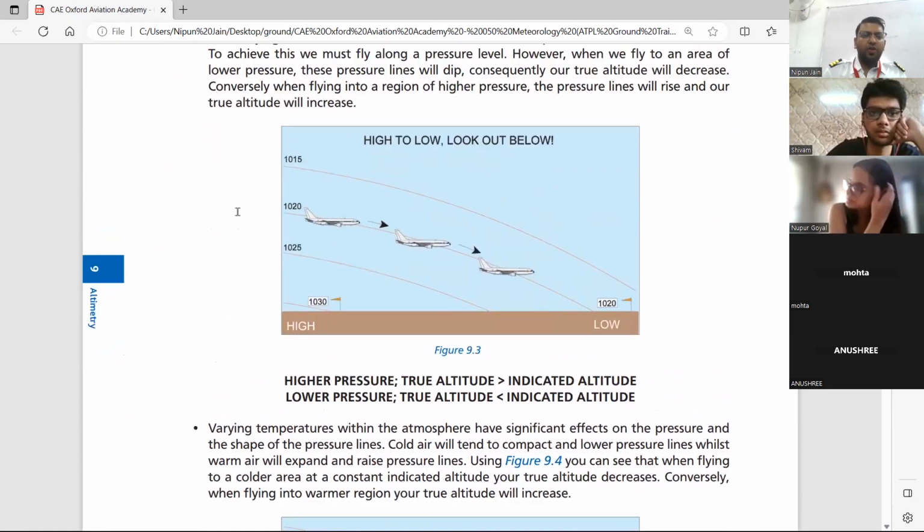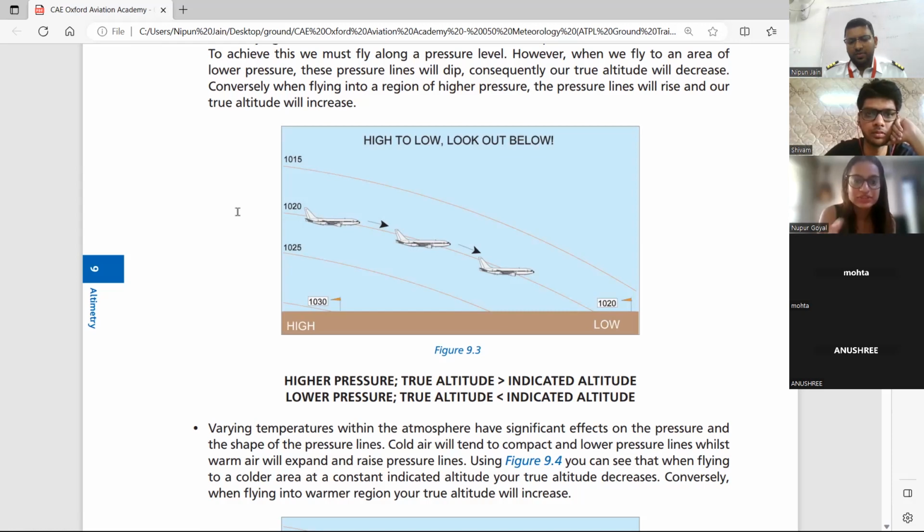There are different types of altitude. One is called indicated altitude and the other one is called true altitude. Now, what is the difference between indicated altitude and true altitude? Nipur will tell us. Sir, the indicated altitude is the altitude shown in the altimeter, but the true altitude can be different as compared to the subscale set in the altimeter. So the true altitude can be different.